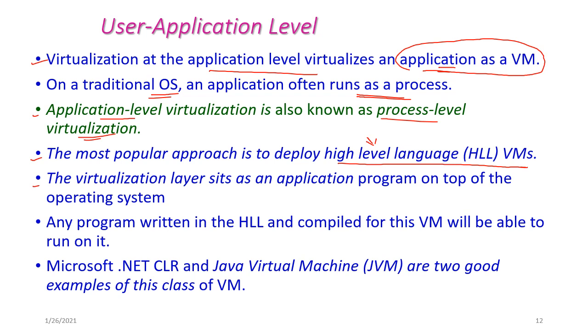The virtual machine, that is the virtualization layer, sits as an application program on top of the operating system. So this is the operating system layer, that is OS layer, and on top of the OS layer we have the application layer. Any program written in a high-level language and compiled for this virtual machine will be able to run on it. Microsoft .NET CLR and Java virtual machines, that is JVM, are good examples for this class of virtual machines.